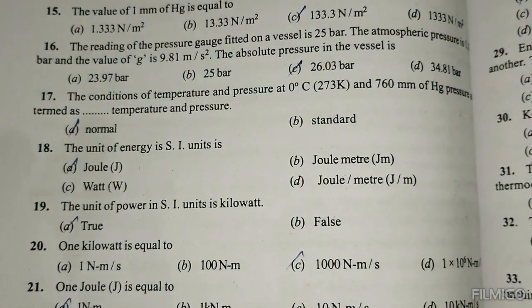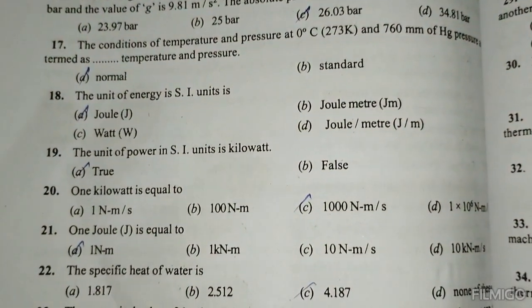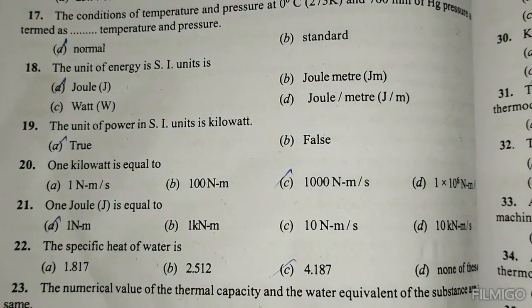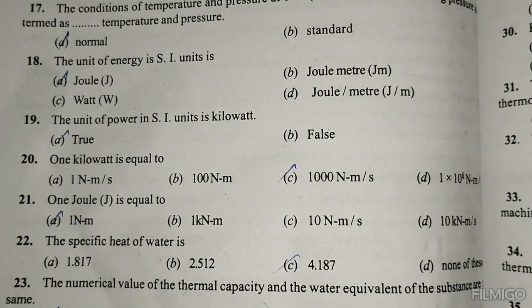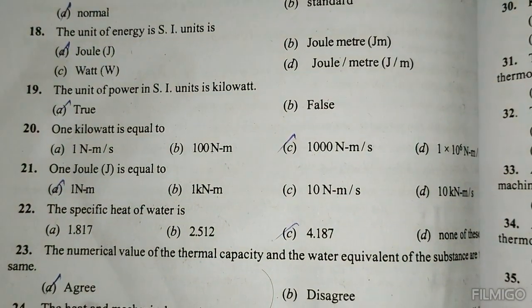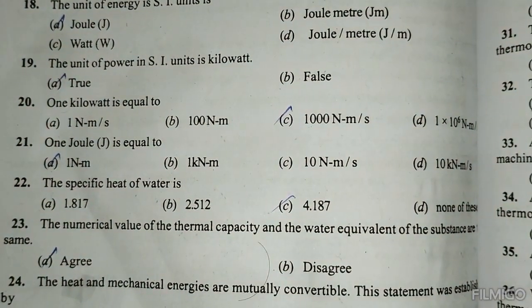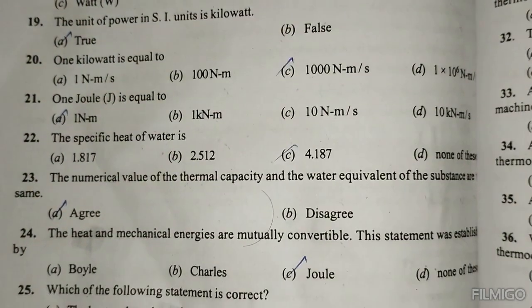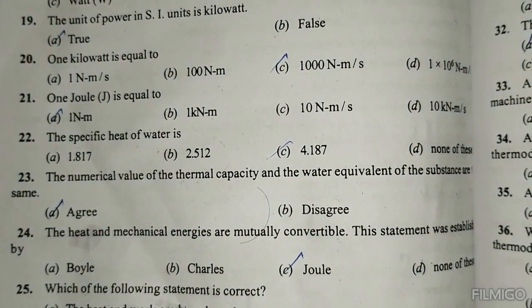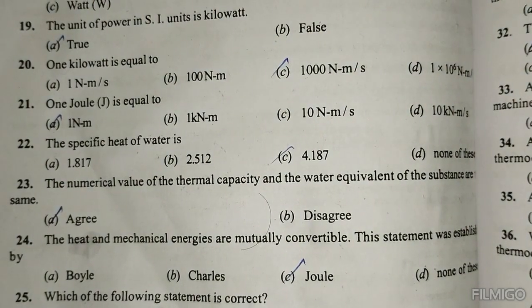The unit of energy in SI units is joule. The unit of power in SI units is kilowatt. 1 kilowatt is equal to 1000 Newton meter per second. 1 joule equals 1 Newton meter. The specific heat of water is 4.187. The numerical value of the thermal capacity and the water equivalent of the same substance is the same.